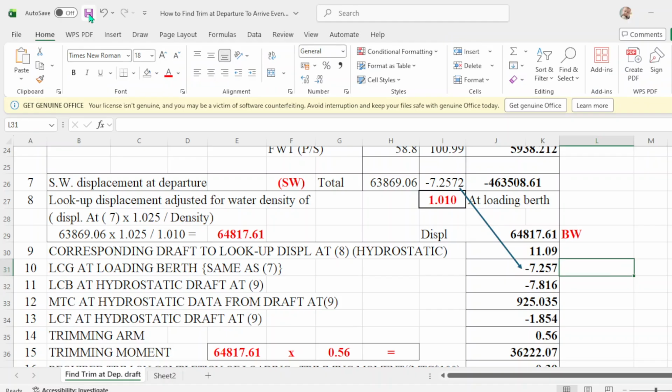So your LCG at loading berth is the same as in number 7. Okay, so we go now to 11.